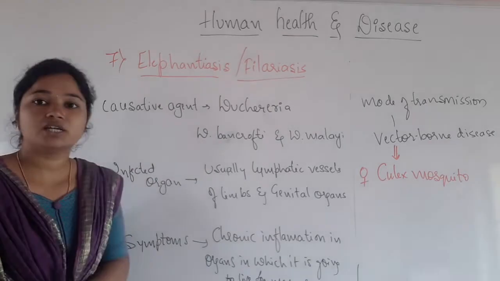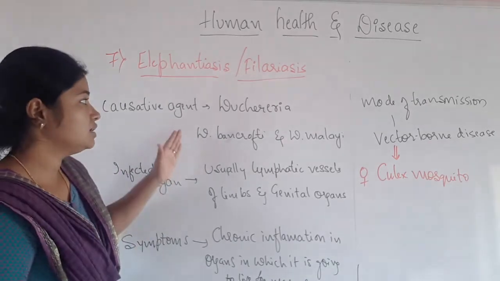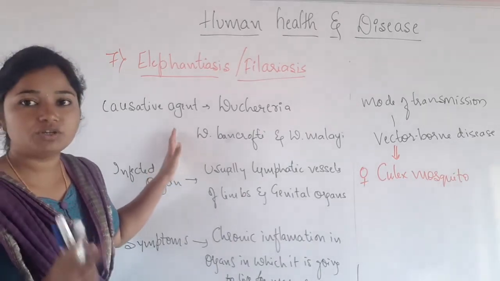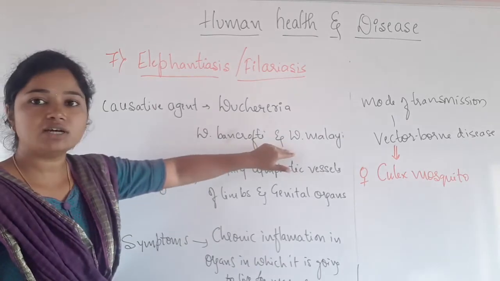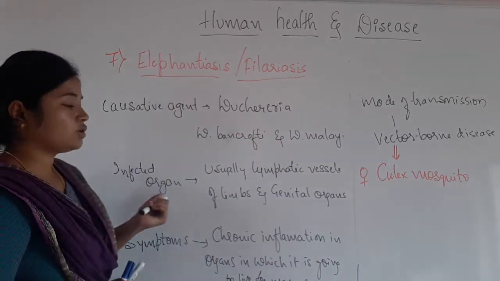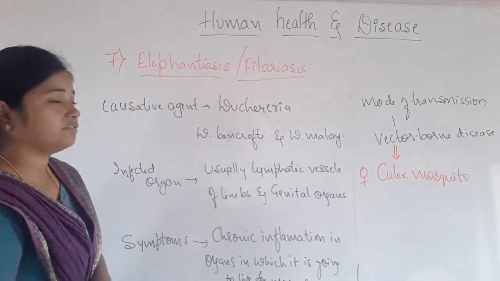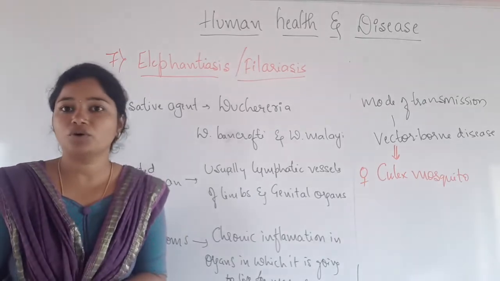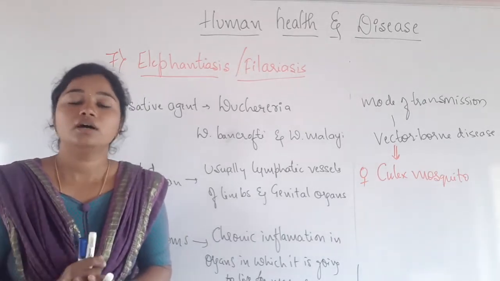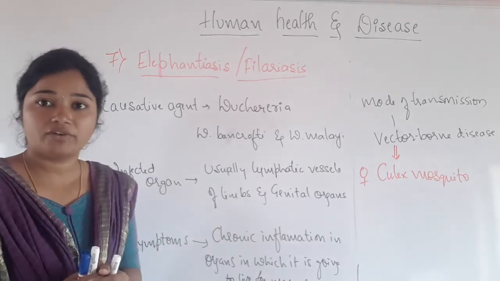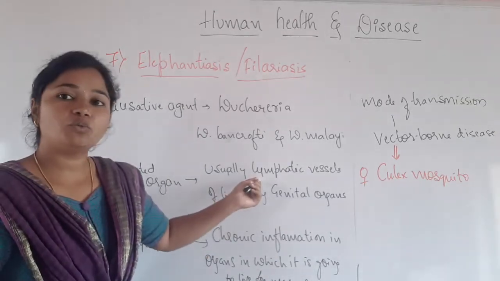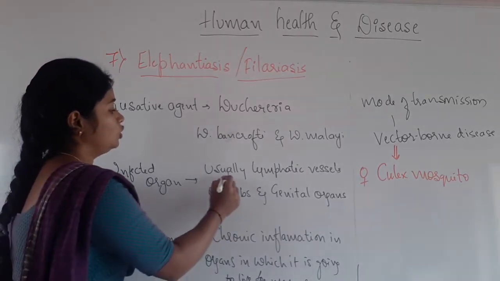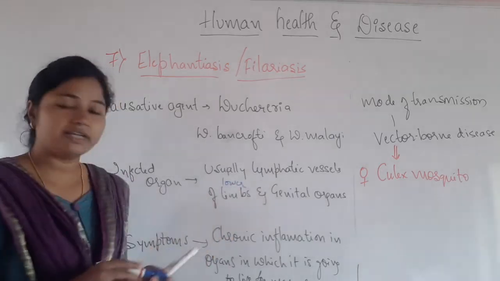What is the causative agent for elephantiasis or filariasis? That is Wuchereria, a helminth or filarial worm. It has two different species: Wuchereria bancrofti and Wuchereria malai. Which organ is getting infected? Wuchereria bancrofti or Wuchereria malai can live in any of the organs of our body, but most frequently it is going to infect the lymphatic vessels of the limbs, usually the lower limbs, and the genital organs.